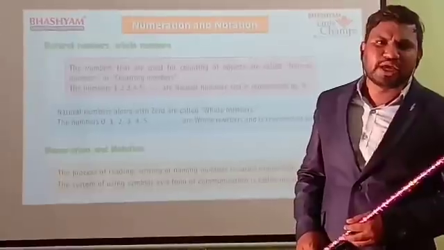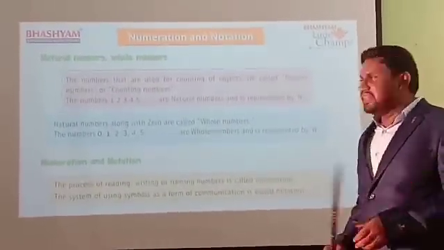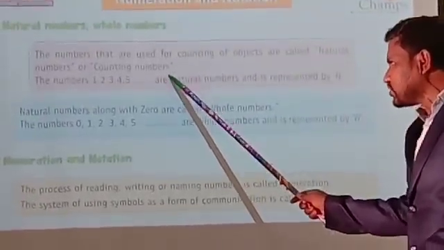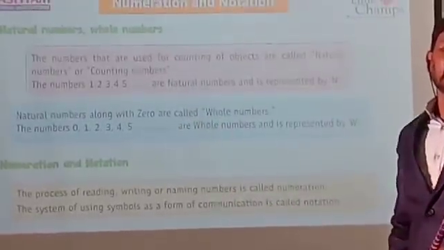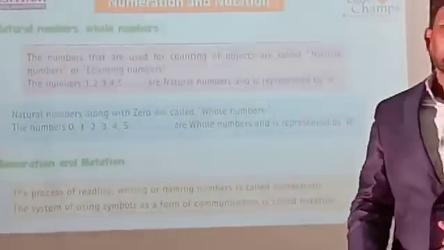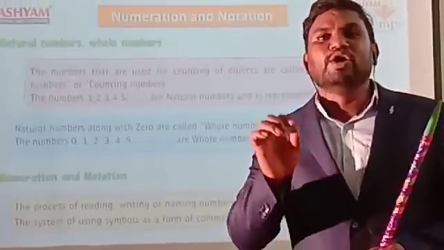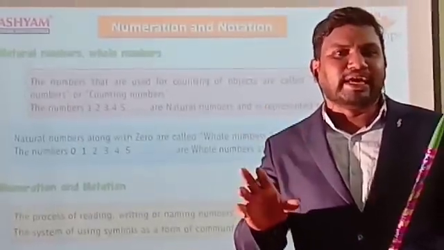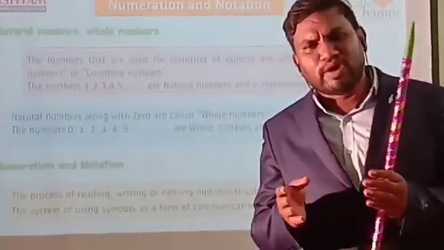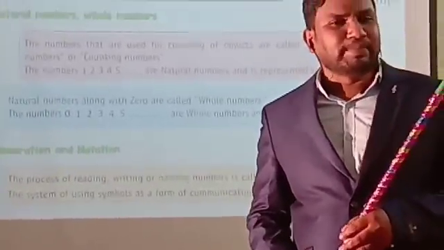What is the spelling of natural? N-A-T-U-R-A-L. What is the first letter in natural? N. So, we represent these counting numbers by the letter N. Understand, children? Don't write the small letter, only write the capital letter. Every paragraph and every word starts with a capital letter, so you have to keep the capital letter.